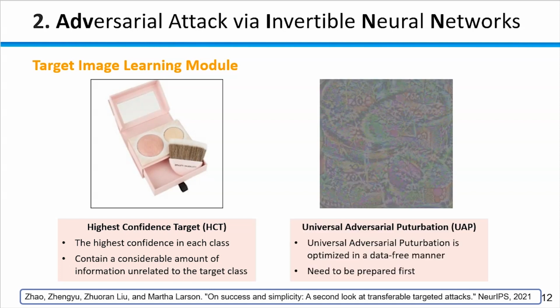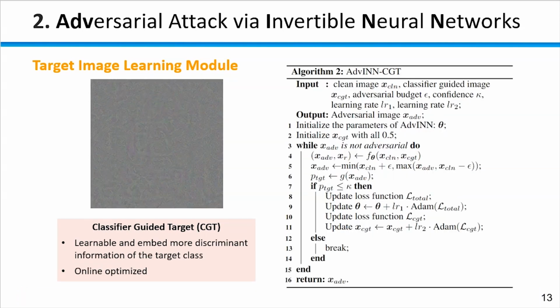To overcome this, we generate targeted universal adversarial perturbations and regard them as a target image, which only contains the information related to the target class and is optimized in a data-free manner. But the perturbations need to be prepared first. Meanwhile, the success rate cannot reach 100% in the end. To address these problems and accelerate the convergence speed, we make the target image learnable.